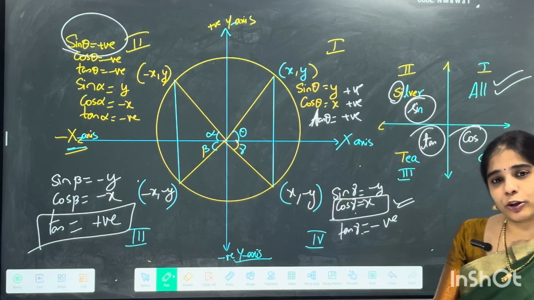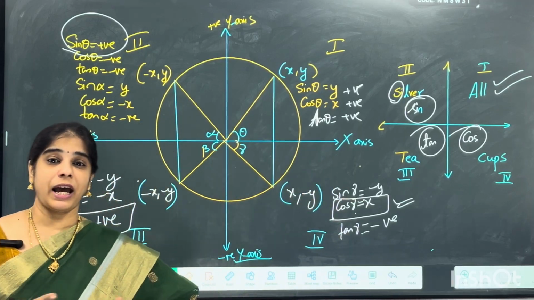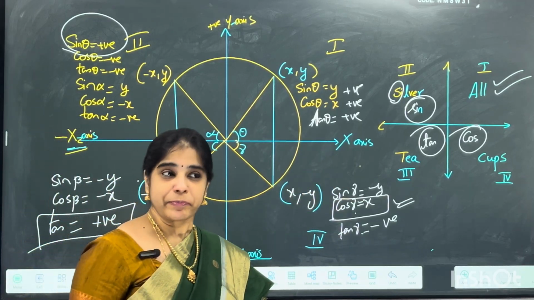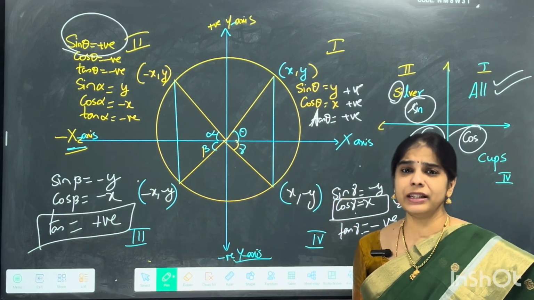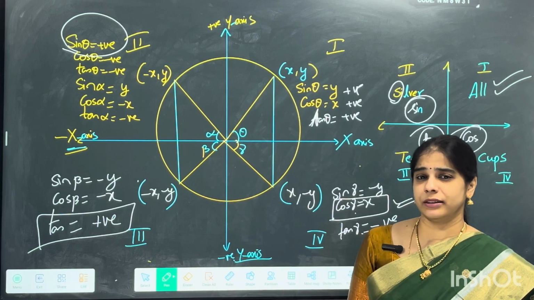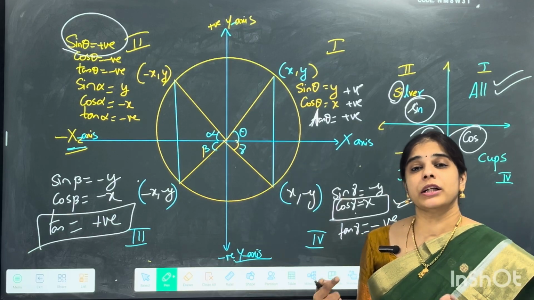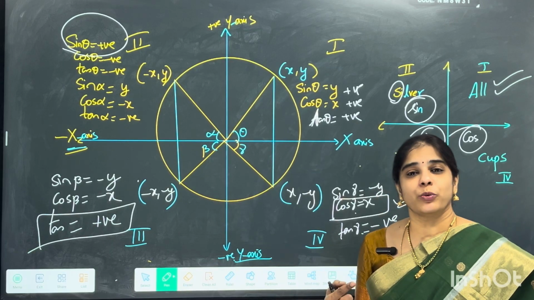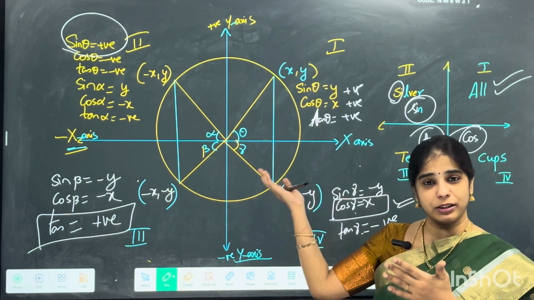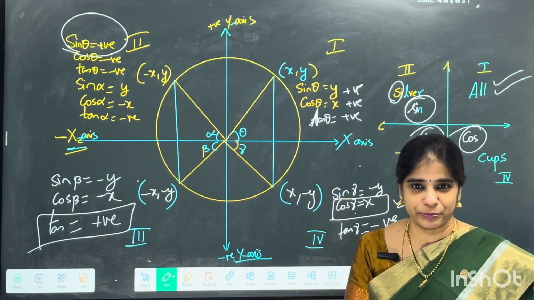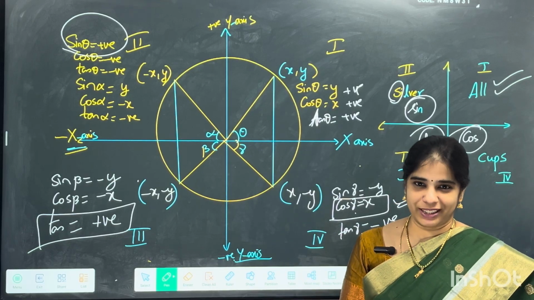So based on the previous concept and this concept, we are going to find out the trigonometric ratios of the angles greater than 90 degrees. When I said tan 270 degrees, till grade 10 we were discussing only sine 30, cos 30, 60, 45. All this is what we have discussed till there. But what about the angles which are more than that? When I said tan 215, you can find it out using these two logics, and we are going to crack that now. So let's start a few problems based on this concept for today.